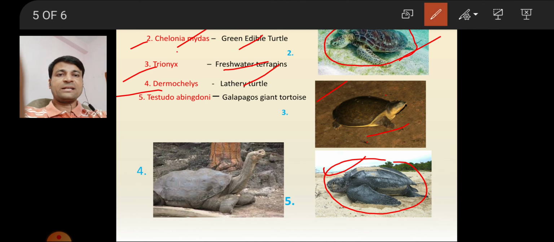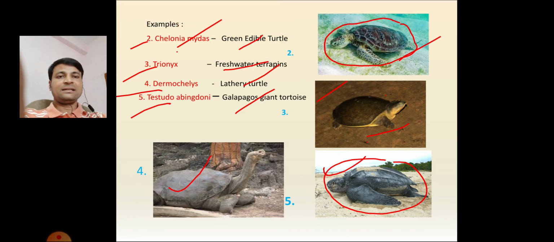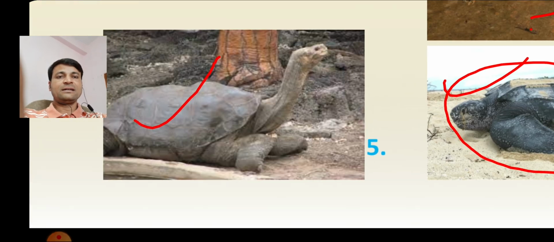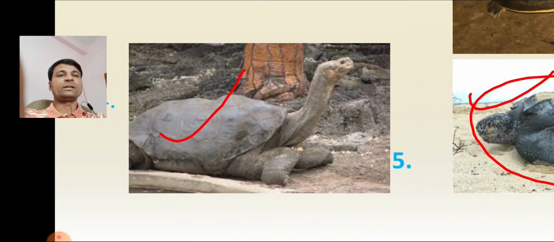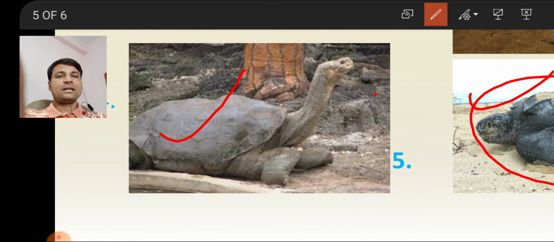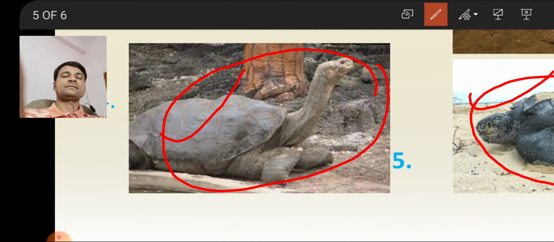Fifth example, Testudo abingdoni. Common name is Galapagos giant tortoise. This is the fifth one. You will see on zoom. This is the Testudo abingdoni.